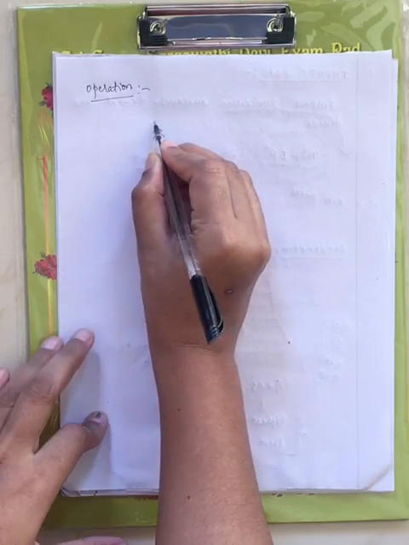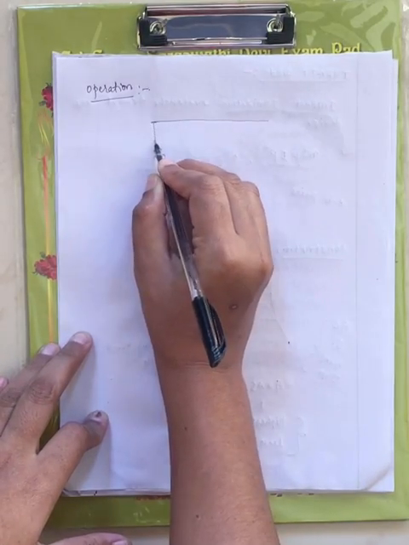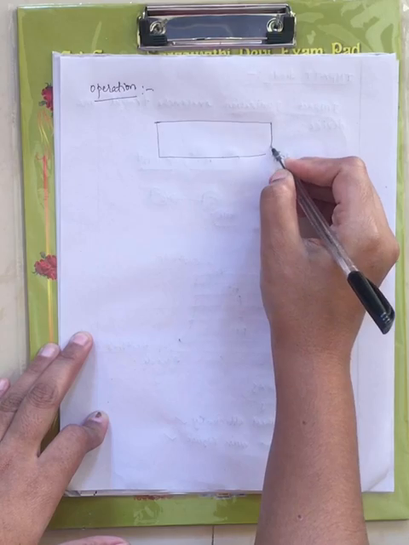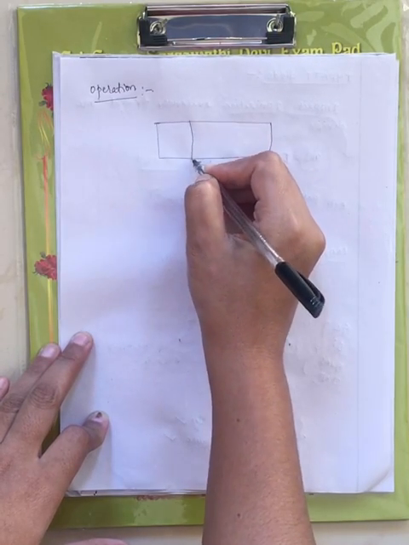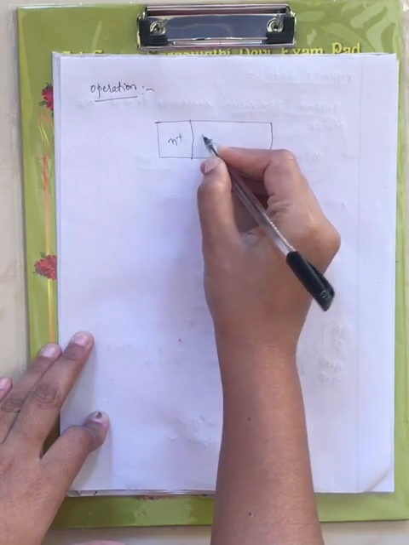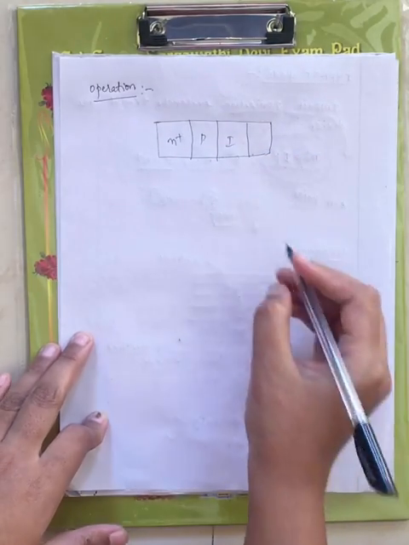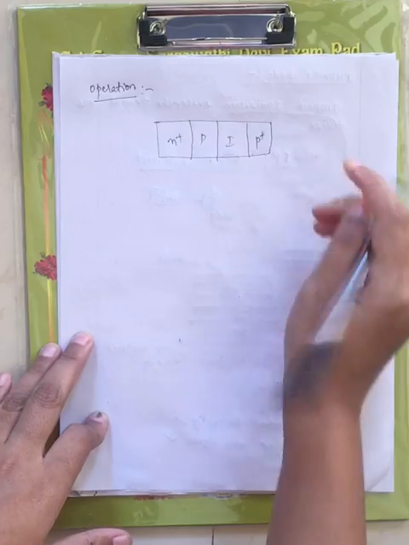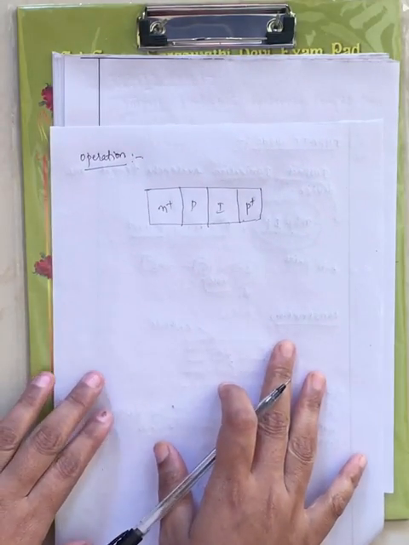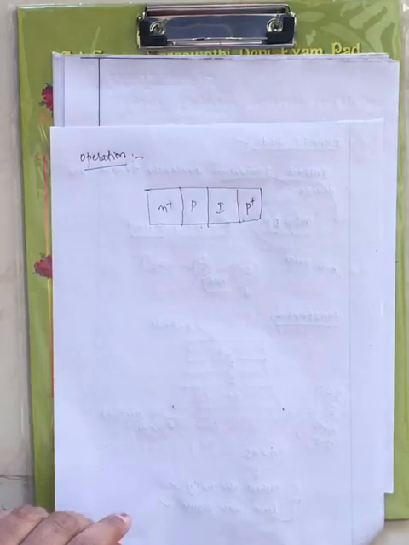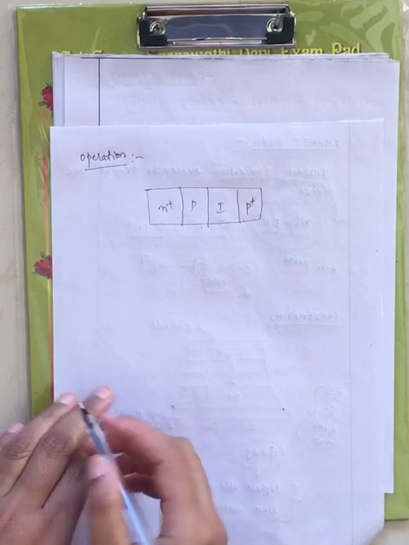Now we have considered the form N plus. First you will have N plus, P, and next you will have I, and next you will have P plus. This is the first form of the impact diode which we have considered till now.